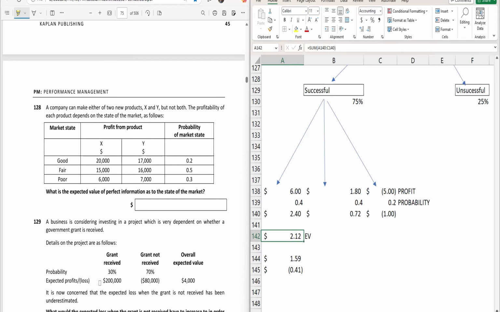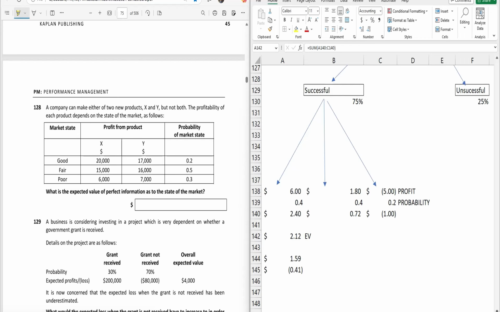So in this question, the company can make either two products, X and Y, but not both. The profitability of each product depends on the state of the market as follows. So they have provided the profit for both of these and the probability is also attached, right? Now, the question is asking what is the expected value of profit information as to the state of the market.